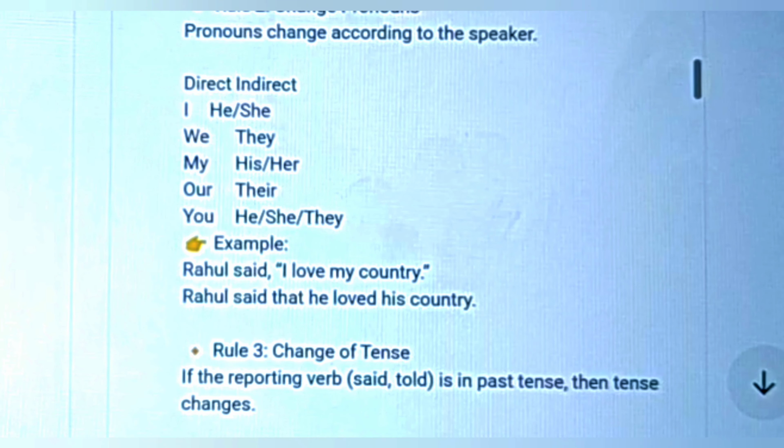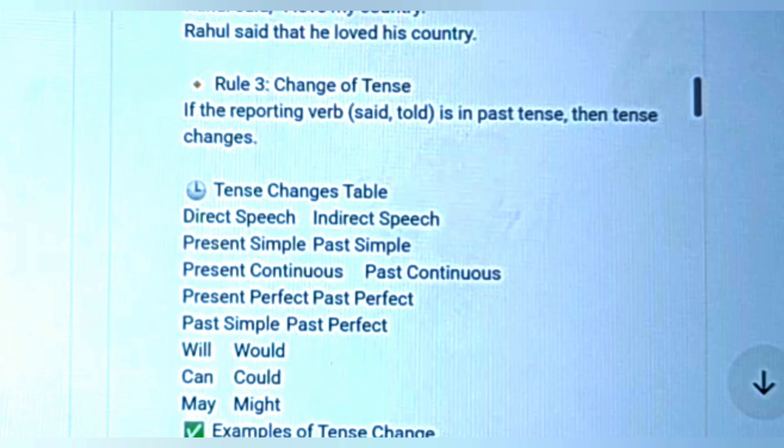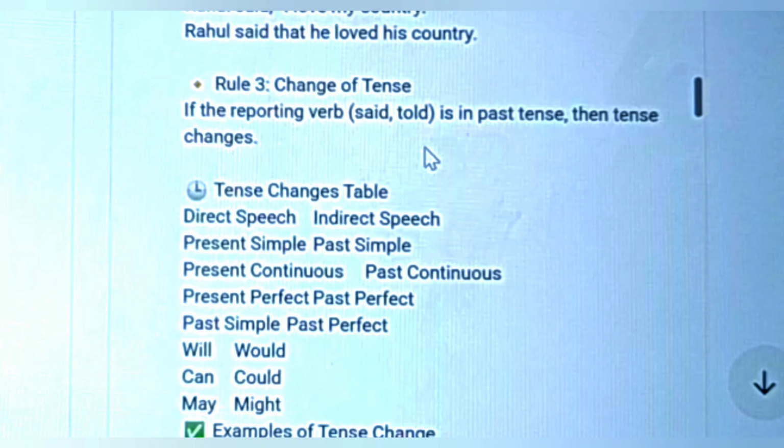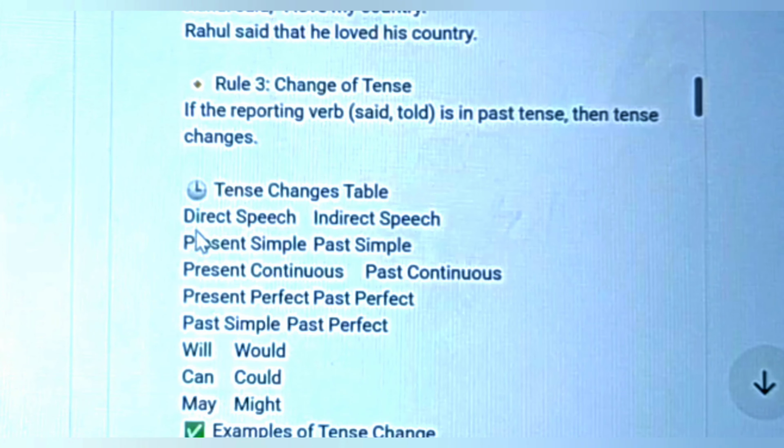And rule number three: change of tense. If the reporting verb said or told is in the past tense, then the tense changes. For example, we have a tense change table here, direct this side, indirect that side.